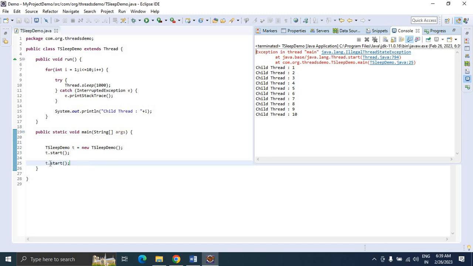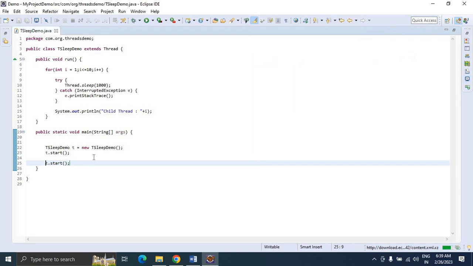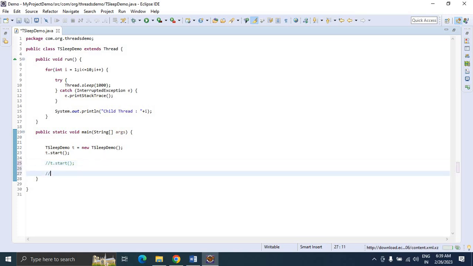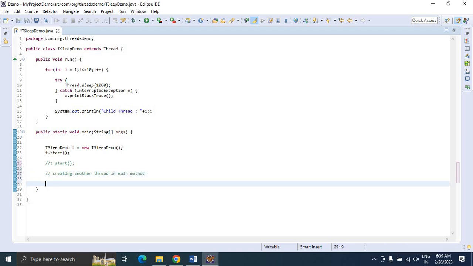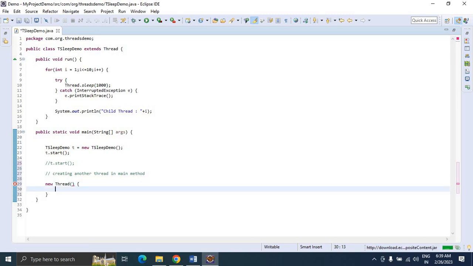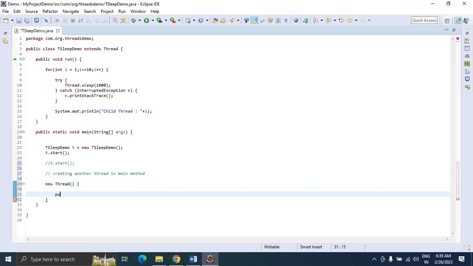We can start a thread only one time, but instead we can create another thread and start it. See here, creating another thread in the main method. This is another way of creating a thread. Here new Thread, and we can write the public void run method.